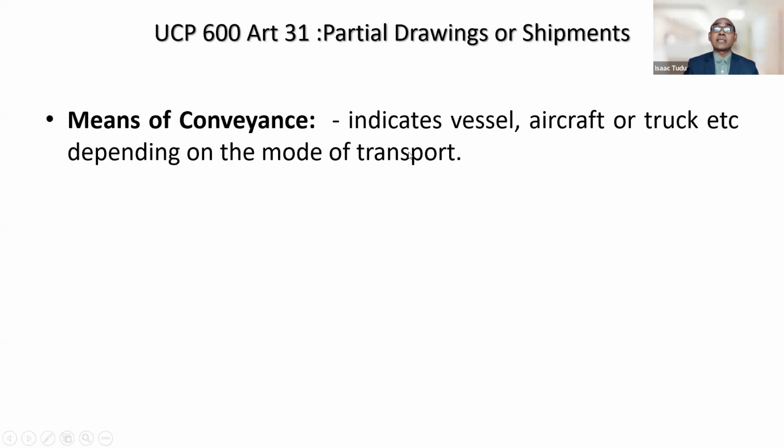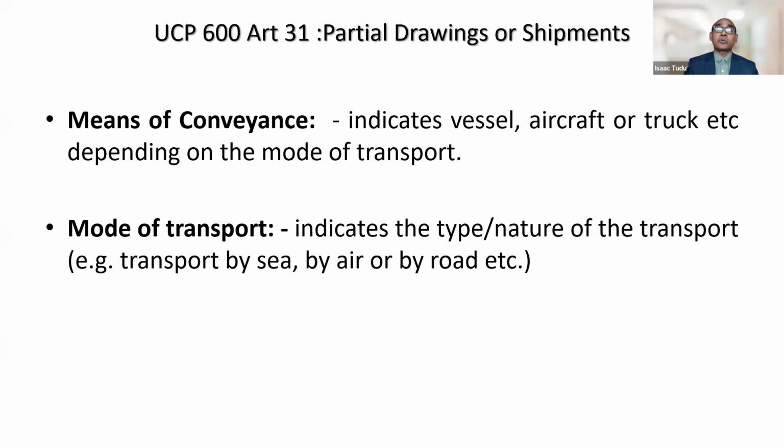So how many vessels have been used? How many trucks have been used? How many aircraft have been used? If both bills of lading indicate two different vessels, then it is a case of partial shipment, right? So what is the meaning of mode of transport? Mode of transport indicates the type or nature of the transport. For example, transportation by sea, by air, or by road, right?